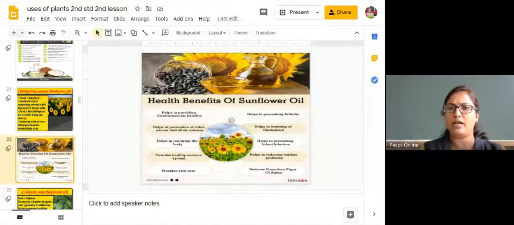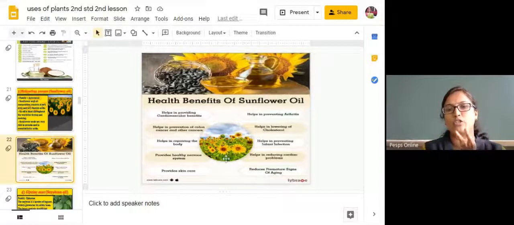There are many health benefits we can get from this sunflower oil. It helps in providing cardiovascular benefits. Whatever heart-related disease there may be, it is going to prevent it. It also helps in lowering cholesterol, the fat depositing in your body.